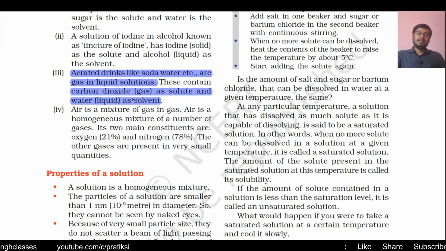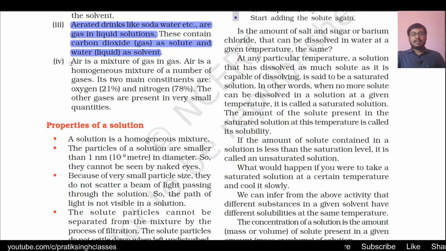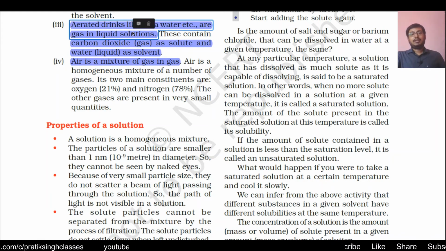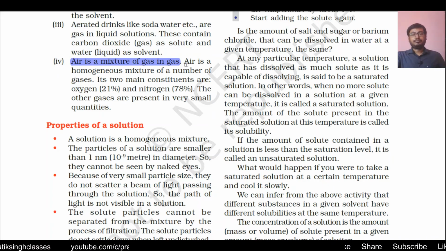Here it is a mixture of gas into liquid. Likewise, air is a mixture of gas in gas, because many different types of gases are present in air. Air is a homogeneous mixture of a number of gases. Its two main constituents are oxygen, at 21% by volume, and nitrogen at 78%.